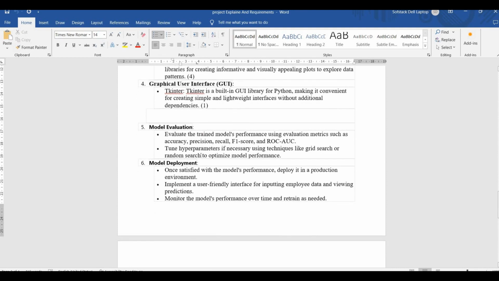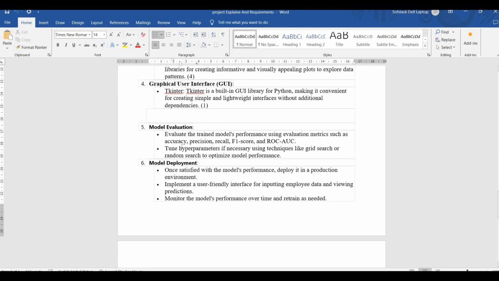It comes in at this stage in the document, and it says to evaluate the trained model's performance using evaluation metrics such as accuracy, precision, recall, F1 score, and ROC AUC curve, that is area under the curve. These are the metrics generally used to evaluate classification models, and these all are required. So for this project we'll be calculating all these metrics and displaying them.